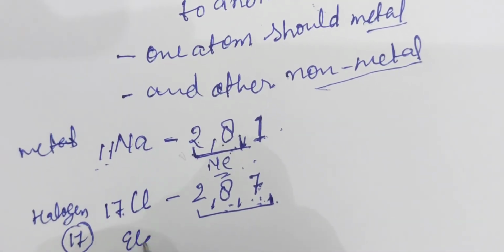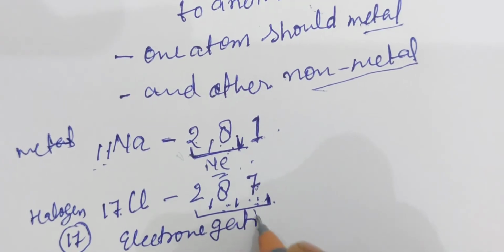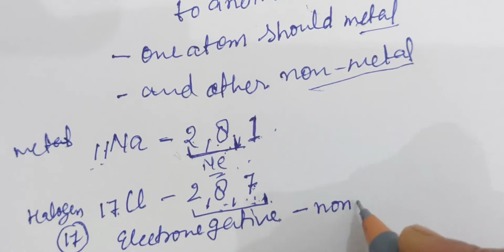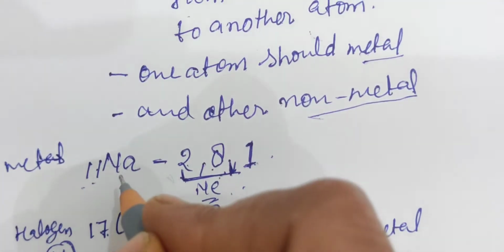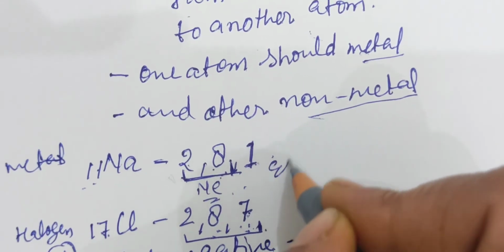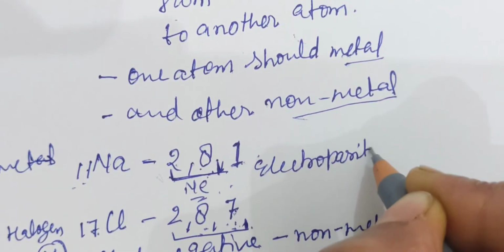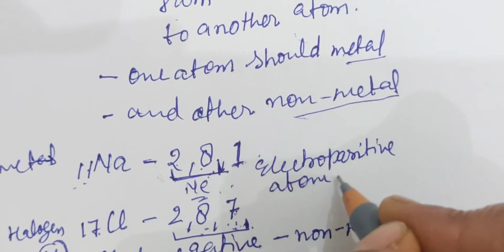and it is also an electronegative element and a non-metal, while sodium is an electropositive atom and it is a metal.